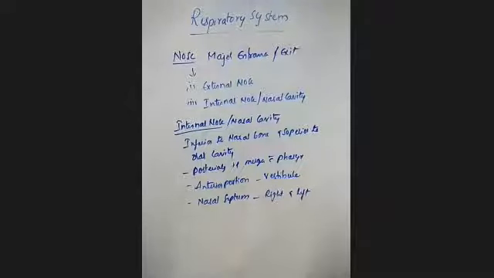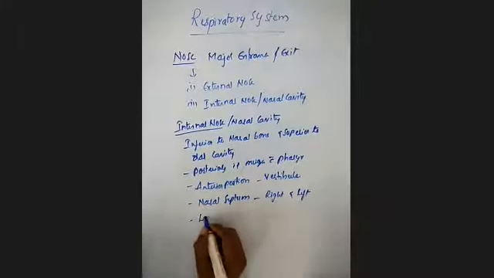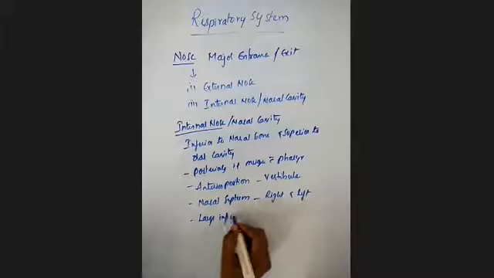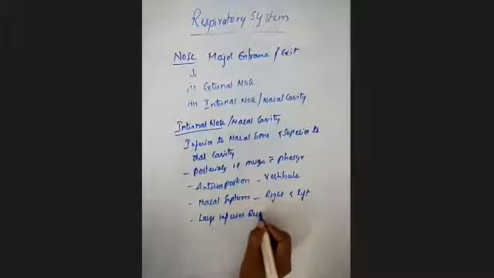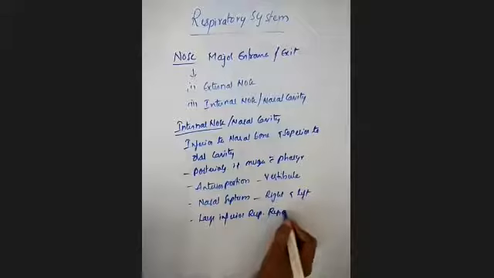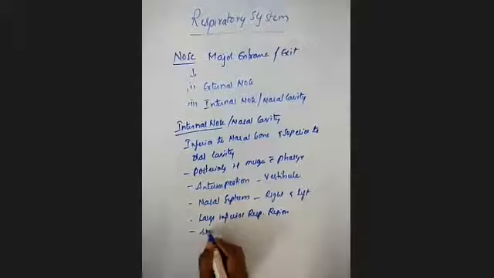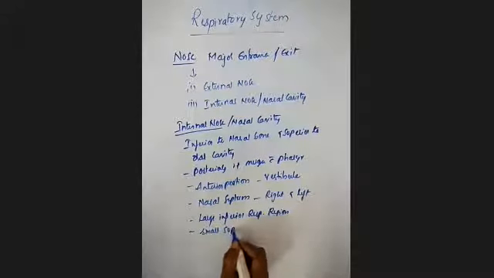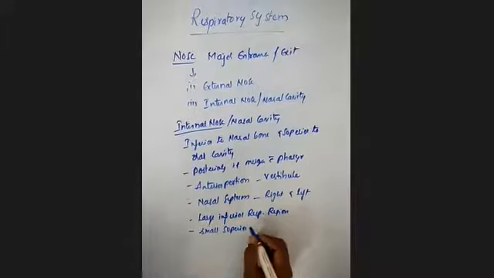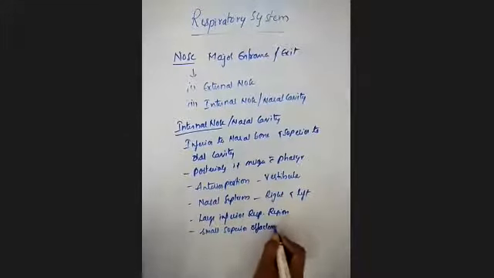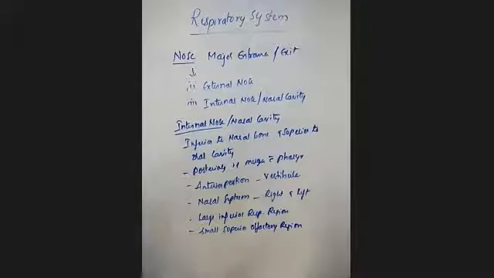It has a large inferior respiratory region, and it has a very small superior olfactory region. Clear? These are the two regions present in the nasal cavity: the large inferior respiratory region and the small superior olfactory region.